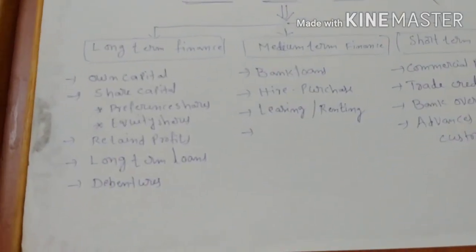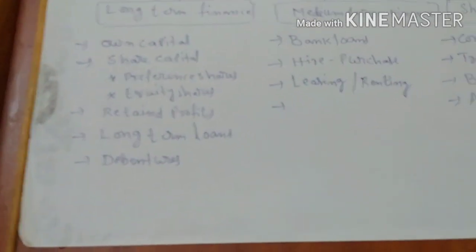Next, the last point in the long term area, that is debentures. Debentures is nothing but a promissory note issued by the company to the public. Whenever individuals want money, they take money from friends, colleagues or relatives, and for them they give a promissory note as proof.